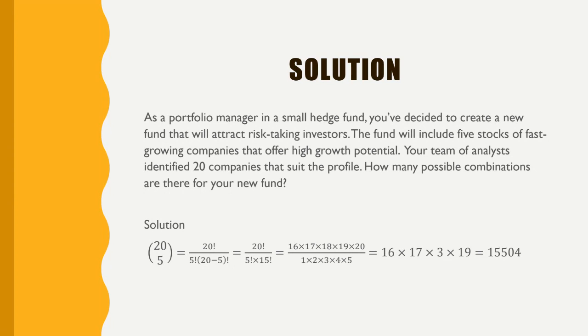If you remember already, 20 factorial divided by 15 factorial is similar to permutations, which we can write as 16 times 17 times 18 times 19 times 20. Then we are dividing by 5 factorial, which is 1 times 2 times 3 times 4 times 5. But here we have to understand something. If you want to verify whether it is correct or wrong, the solution is always an integer.